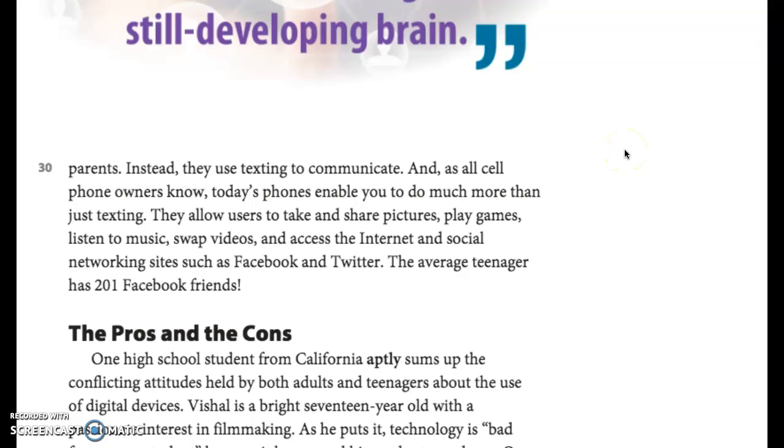Now, this might not be true of all students, but for the students that have to pick up their phones and actually call their parents, why do you think they do that? Is it the fact that their parents don't know how to text, can't text, aren't comfortable with it? Is it the fact that their parents don't have cell phones? What is your guess or your inference? In a full and complete sentence, go ahead and write it right here. Now, let's go ahead and finish up this section for this video lesson.